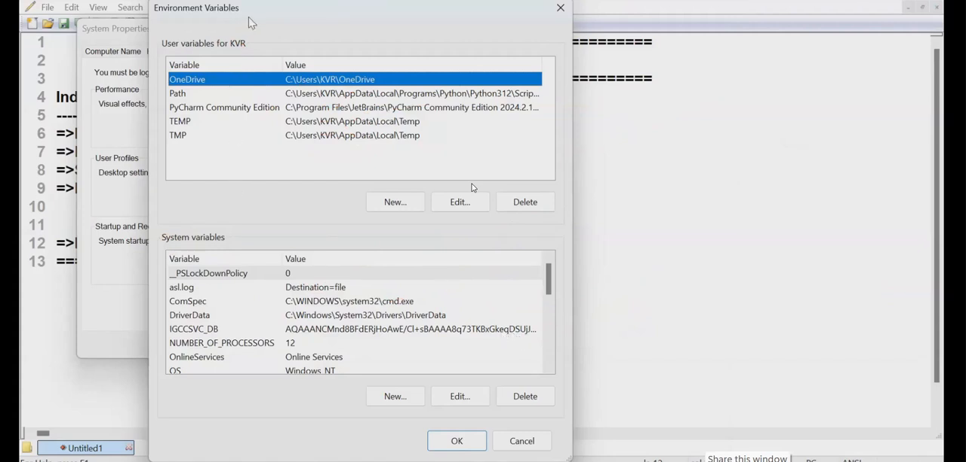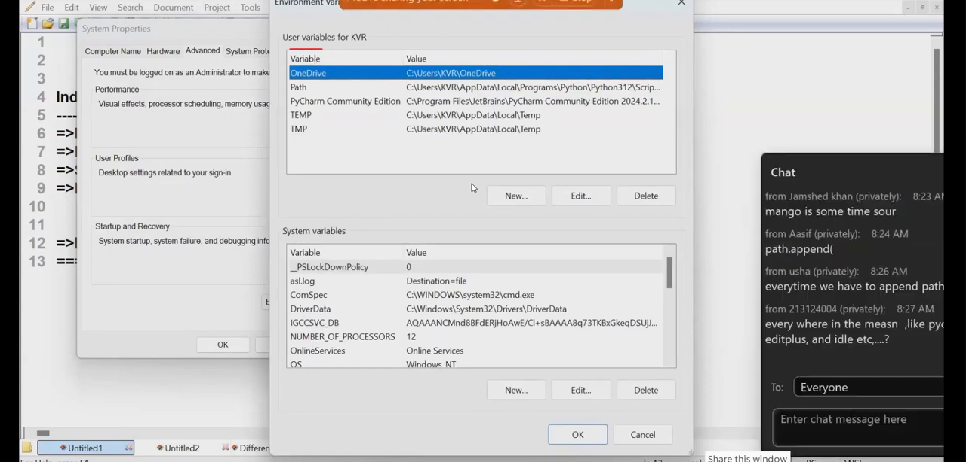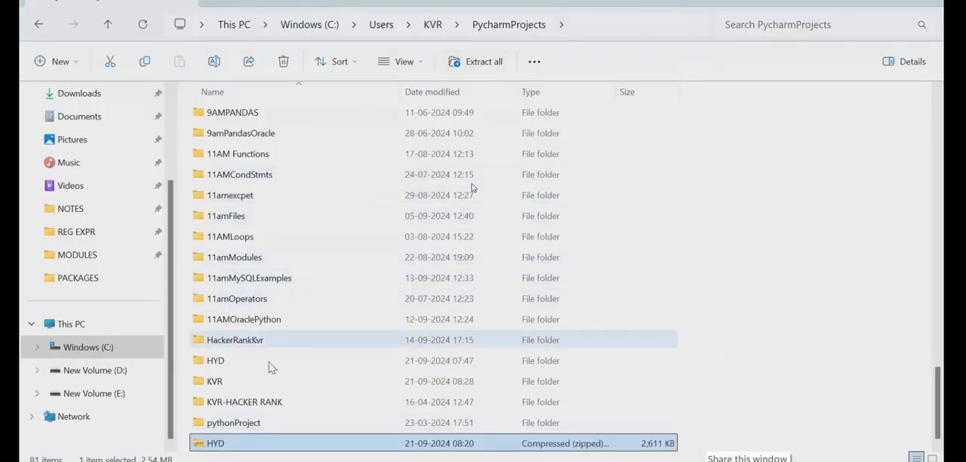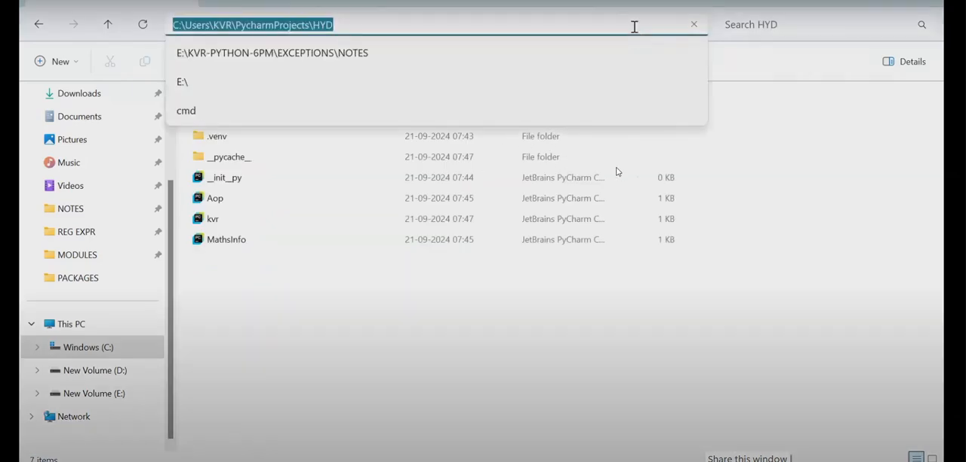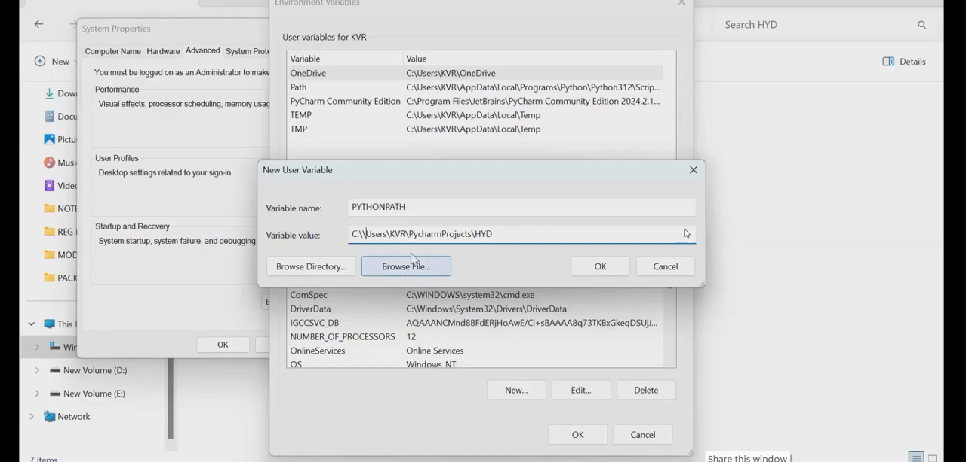So let us go to that. Once again, I'm showing environmental variables. Choose user variables of KVR. Click on New. What should I type? PYTHONPATH, exactly like that, without space, in capital letters. Then I need that address: Python projects, under that HYD. That package address is what you need to take. There also you need to write double slashes for safety. I think you're following. Say okay.